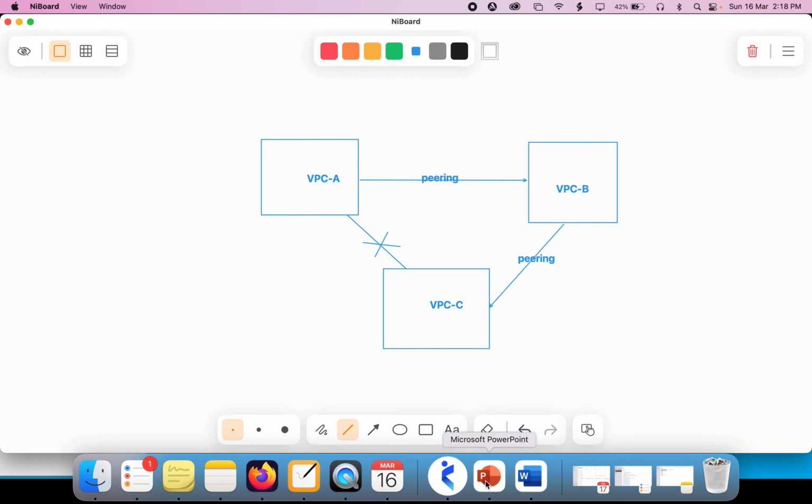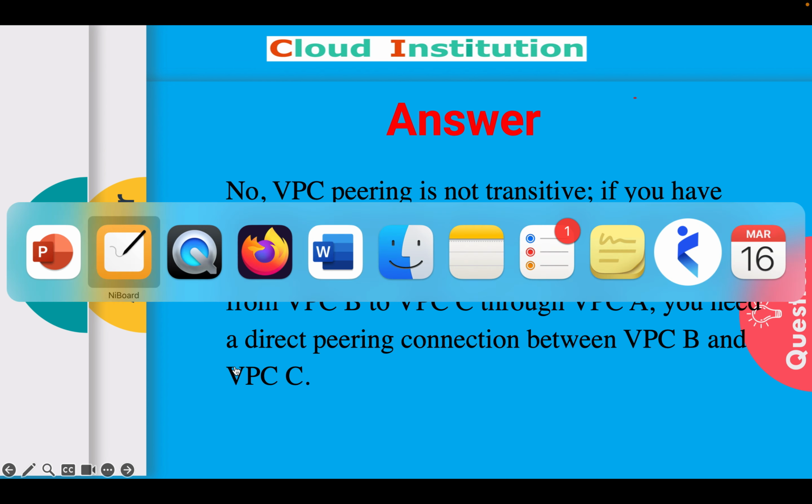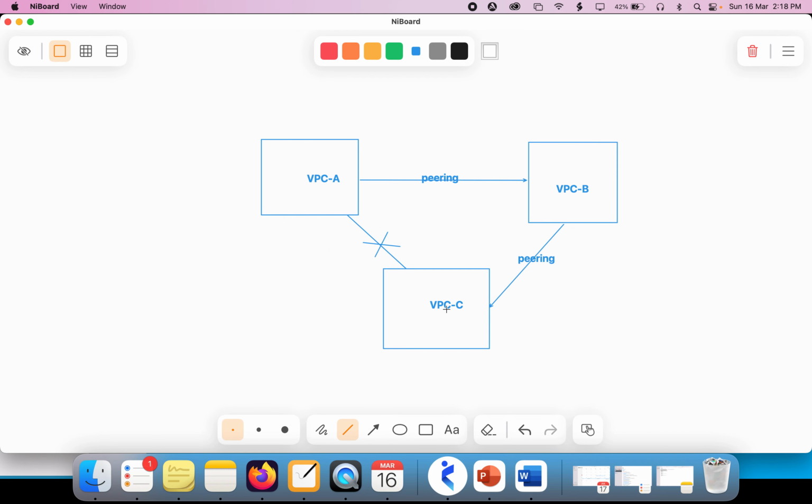So this is a very important question as part of the interview, and that's why we have answered like this. You cannot route the traffic between VPC B and VPC C through VPC A. You need to have a direct peering connection between them, and this is also another limitation of VPC peering.